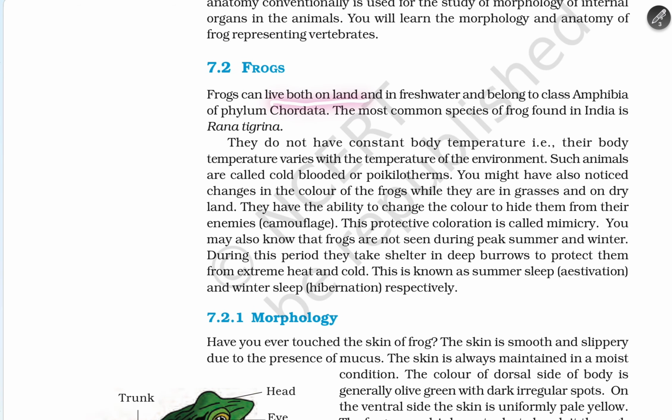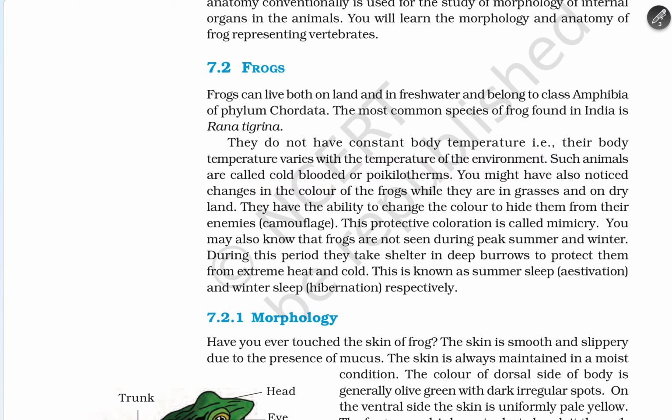Frogs can live both on land and in fresh water, and belong to class Amphibia, phylum Chordata. The most common species of frog found in India is Rana tigrina. They do not have constant body temperature. Their body temperature varies with the temperature of the environment. Such animals are called cold-blooded animals or poikilotherms.